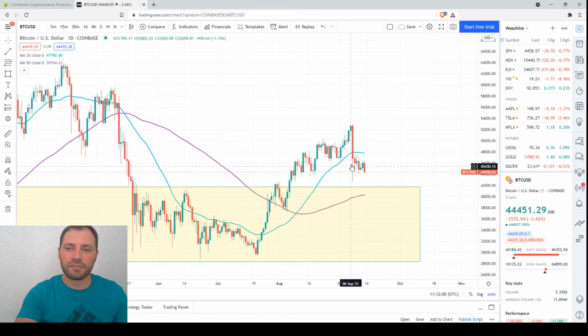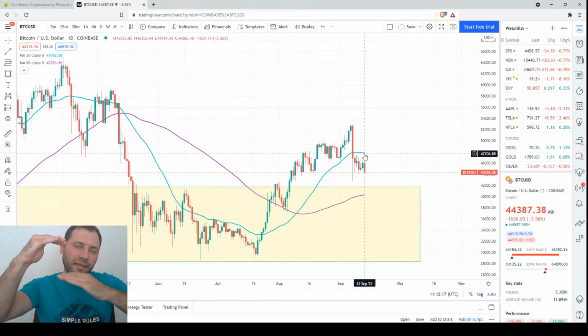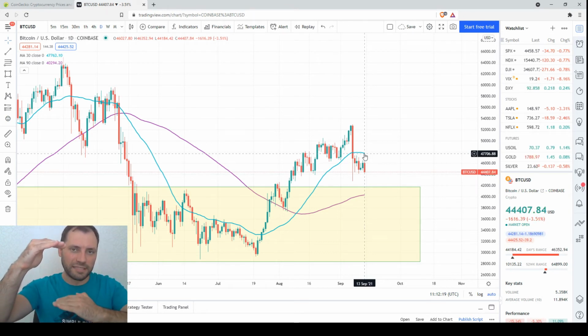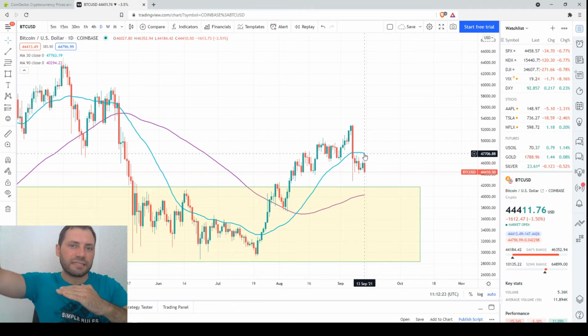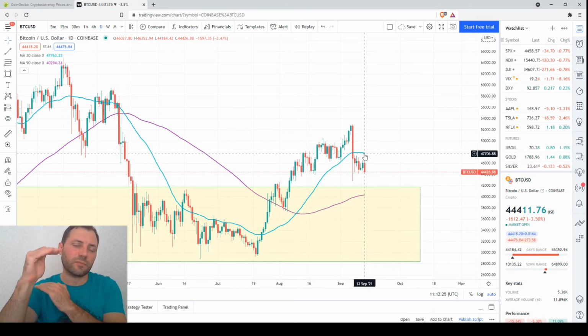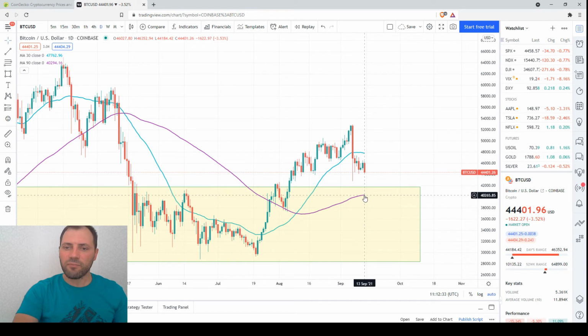But because of this price decline, the price has dropped below the 30-day moving average. Now the 30-day moving average will act as a magnet and it will probably attract the price, but it will also limit, it will restrict, let's say, the growth. So to some extent, this is also psychological resistance, and this is the level of approximately $47,700.